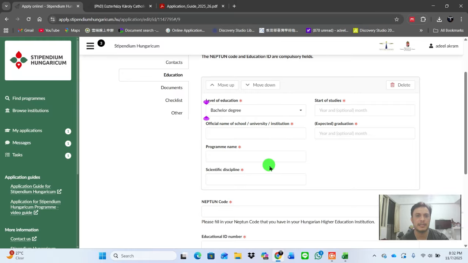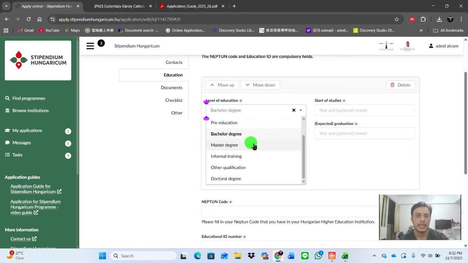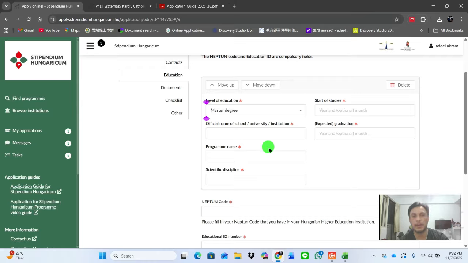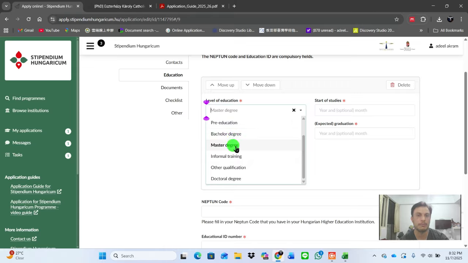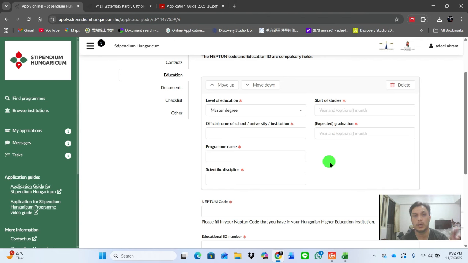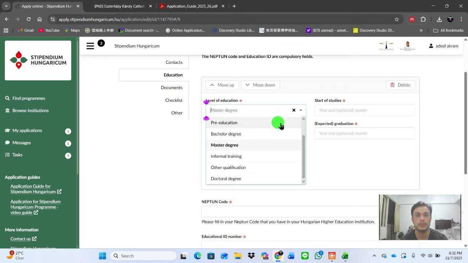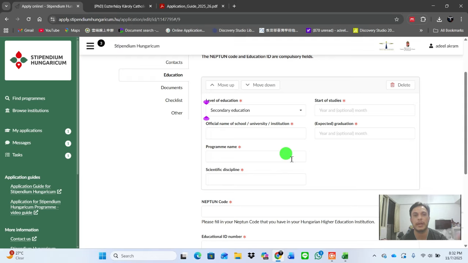Okay, the second one is a bachelor. If you are applying for a bachelor degree, then you have to provide information about a bachelor. If you are going to apply for a PhD, then you have to give information about both bachelor and master. Those students who want to apply for a non-degree program can choose only pre-education or secondary school education, and they can provide their intermediate study information there. So they will be accepted as scholarship candidates.